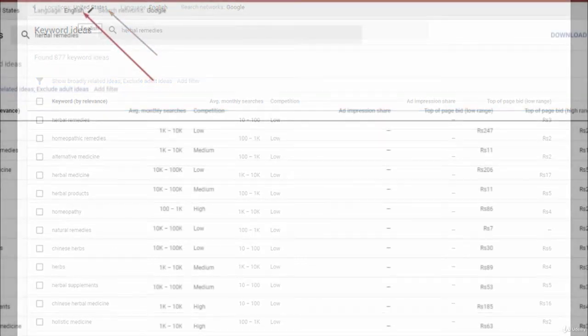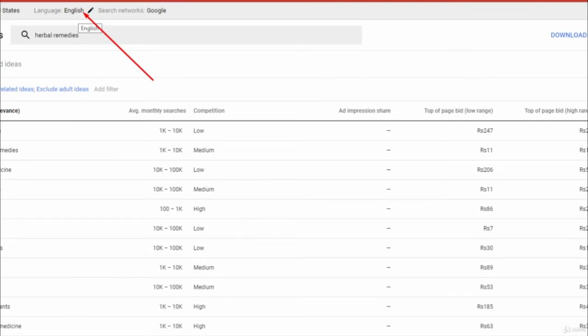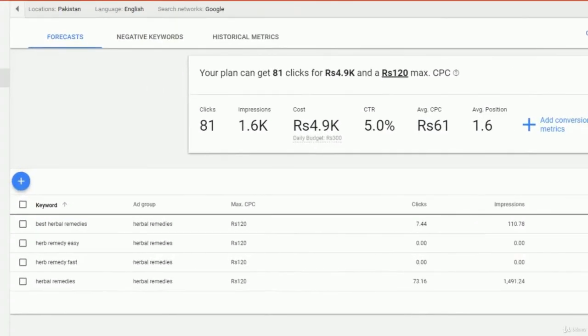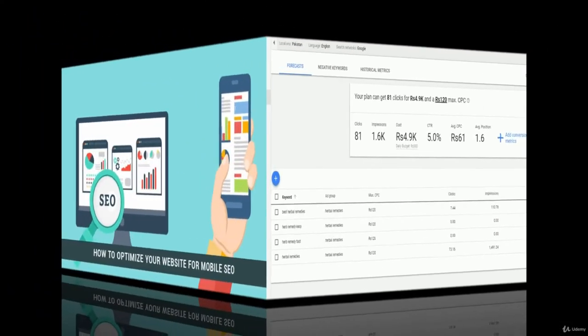After choosing the country, I select the language. Again, I like to focus the language around the keywords I am trying to rank for. The next option is a fairly recent addition to the keyword tool, which is actually really cool, and is the ability to focus the keywords according to the device being used. What is extremely interesting here is that Google does not give the option to focus on all devices. Instead, I can focus on desktop and laptop or mobile.